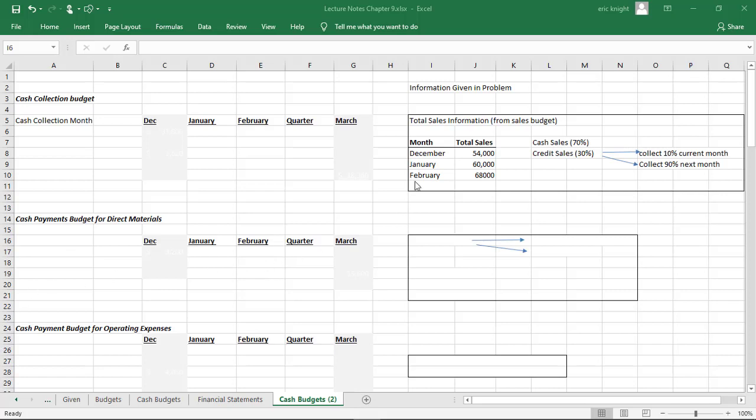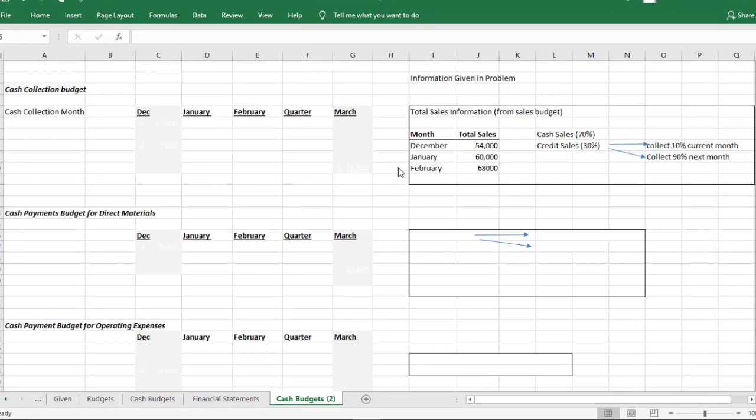So what I did is I just took that information and put it over here so it'd be easier to see. These are the sales that we have for each month. Now remember, just because you have a sale doesn't mean you've collected the cash. So Ivan will make sales to the restaurants. Ivan will provide supplies to the restaurants, but Ivan will then invoice the restaurant and wait for them to pay. So the sales work like this. This is given in the problem.